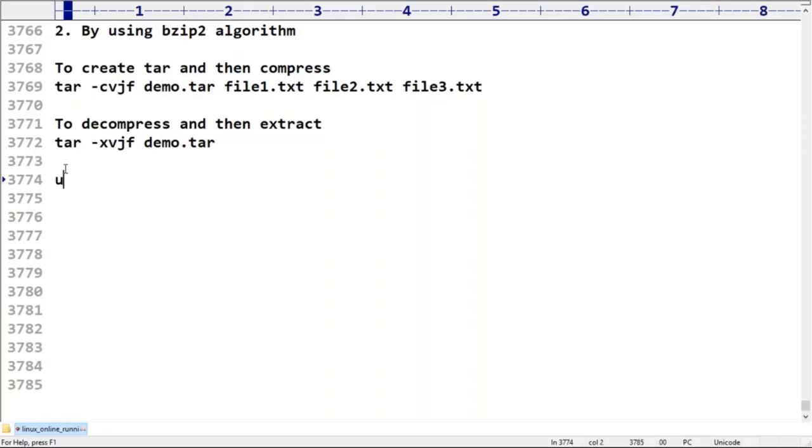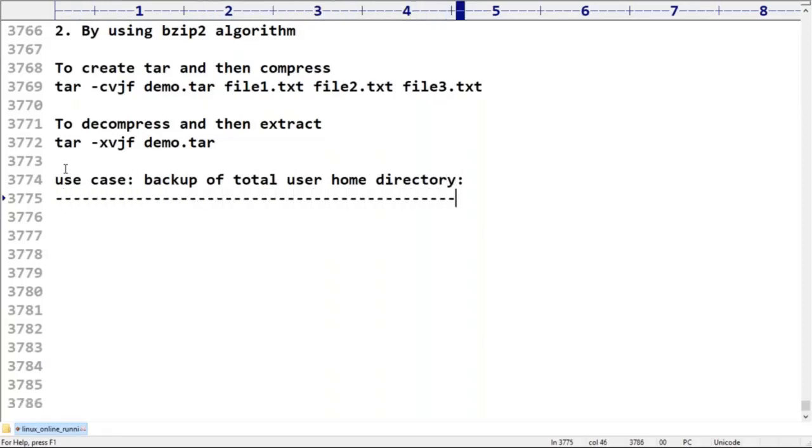Now there is one small requirement, a small use case I want to tell you. Observe that use case. Backup: can you please take a backup of the total user home directory? Because I want to take the backup of the total user home directory. Assume that this is my requirement. Can you please back this up, sir?